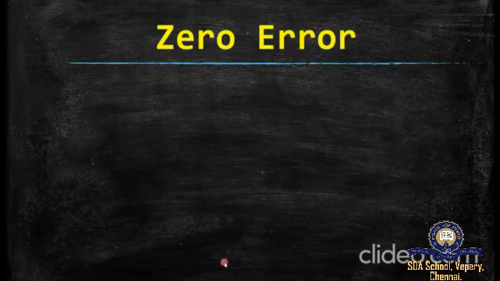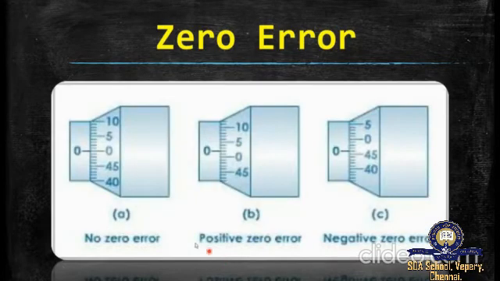Likewise, like the vernier caliper, the screw gauge also has a zero error. So, how to determine the zero error in a screw gauge? When the movable stud of the screw and the opposite fixed stud on the frame are brought into contact, if the zero of the head scale coincides with the pitch scale, there is no zero error. See here, in the first image, the zero in the pitch scale and the zero of the head scale coincide with each other, right? Thus, it doesn't have zero error.